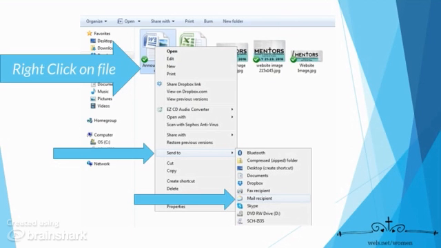You may find it easier to send the information or send a file, for example, to a church secretary or a congregational contact. If you simply right-click on the file that you want to send, you will be able to see that there is a Send To option just a little bit more than halfway down the list. And then once that shows the listing, again, you would be able to choose a mail recipient.